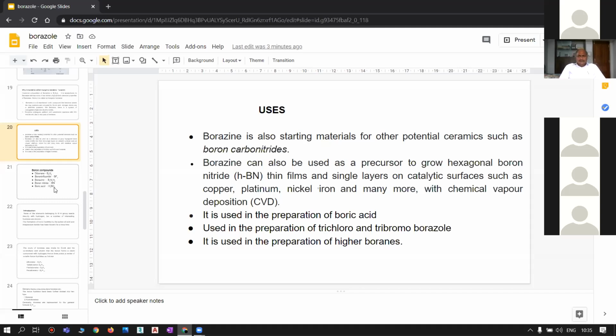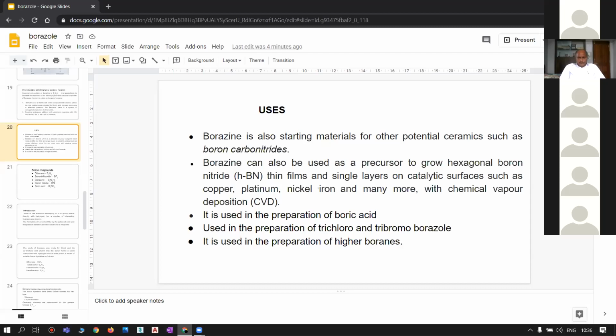Borazine can also be used as a precursor to grow hexagonal boron nitride thin films and single layers on catalytic surfaces such as copper, platinum, nickel, iron, and many more metals with chemical vapor deposition, called CVD.